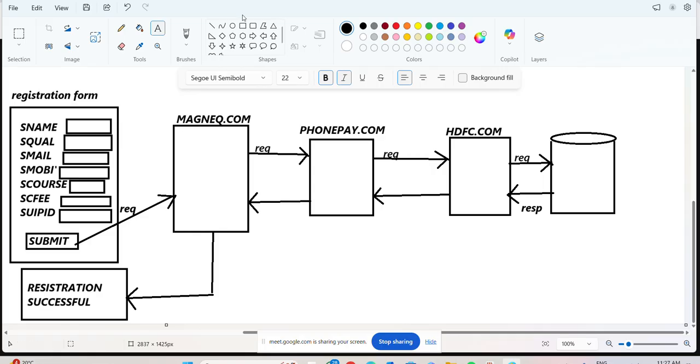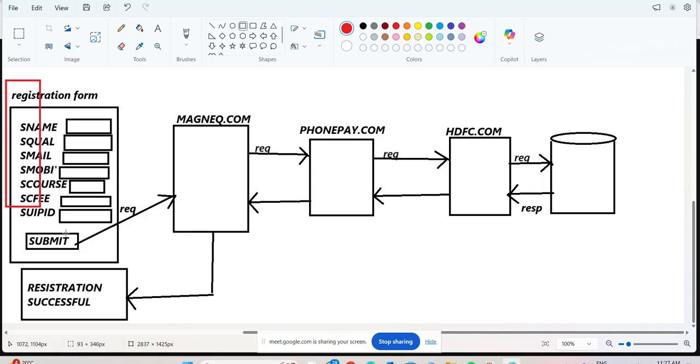First of all, observe very clearly. I'll take this first part. Observe very clearly what I am saying. The registration form under MagnaQ software. In this case, what is the client here? MagnaQ software is a client where the user is typing and filling in all the data. Registration form, where is the form available, in a browser or not? Yes. Now we are typing all the data in the browser, or not? Say yes or no, sir.